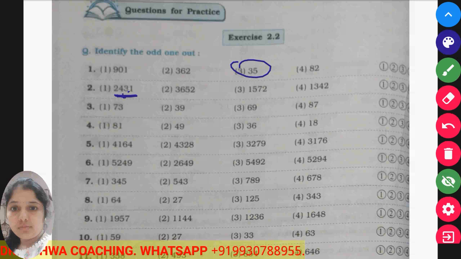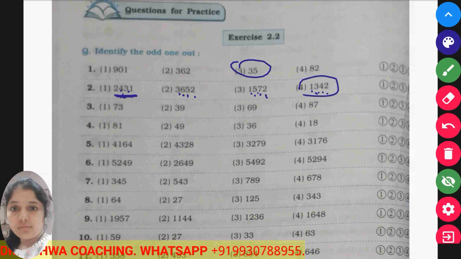So 2 plus 4 is 6, 6 plus 3 is 9, 9 plus 1 is 10. 4 plus 4 is 8, 9. Then here 9 plus 5 is 14, 14 plus 2 is 16. 1 plus 5 is 6, 6 plus 7 is 13, plus 2 is 15. 1 3 4 2, 4 plus 4.